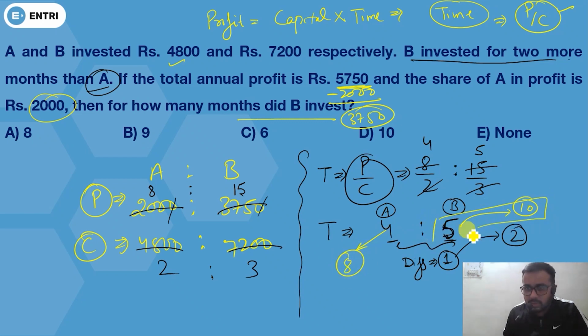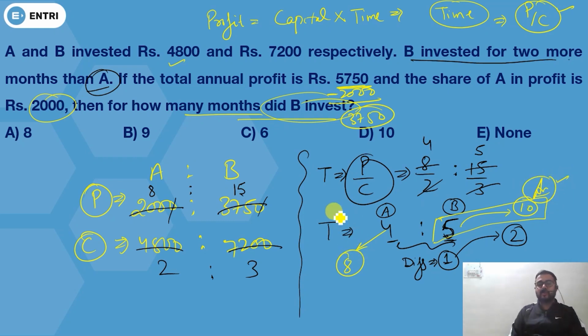So you have to find the months did B invest. So clearly you can see B invested for 10 months. So this was quite an easy question actually, if you know the concept that profit equals capital into time and your time equals profit upon capital. So you can clearly solve this question very easily.